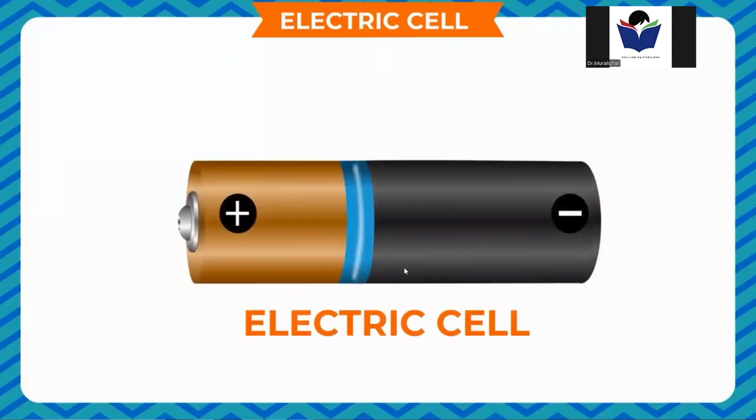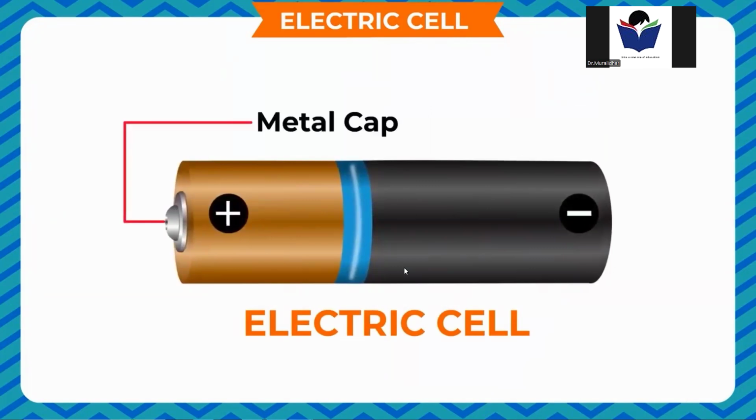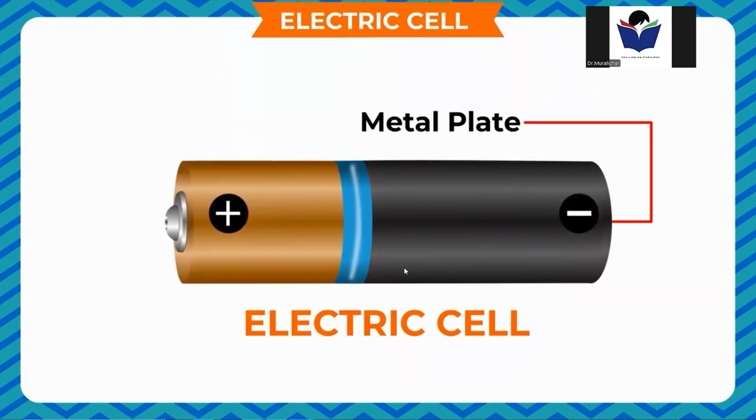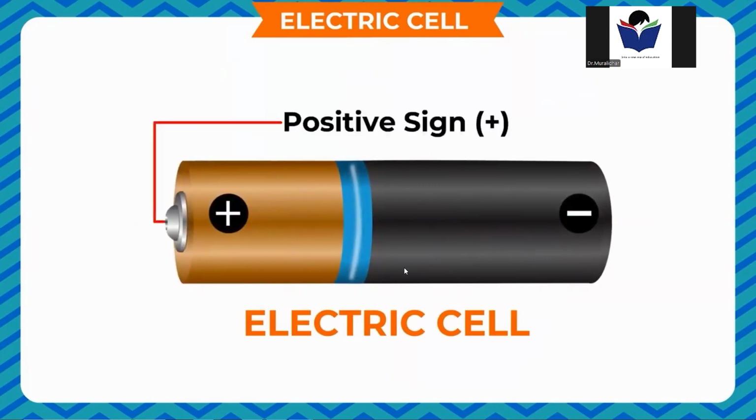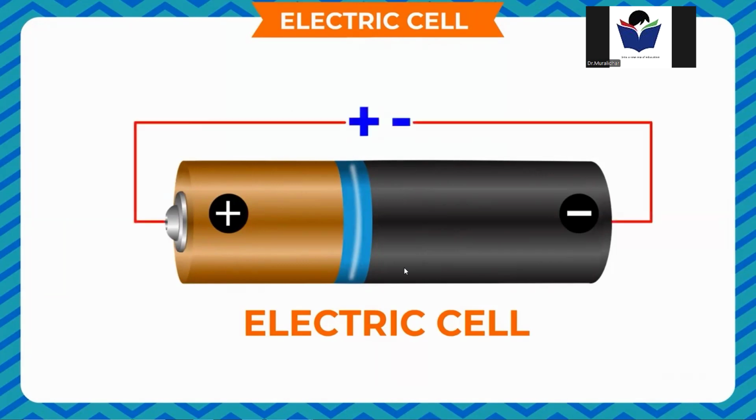If you have seen an electric cell carefully, it has a metal cap on one side and a metal plate on the other side. A positive sign is marked on the metal cap, called the positive terminal of the electric cell, and a negative sign on the metal plate side, called the negative terminal of the cell. Every electric cell has these two terminals.